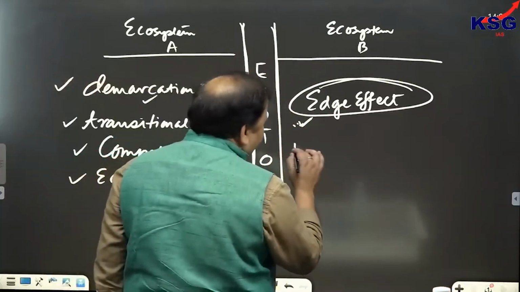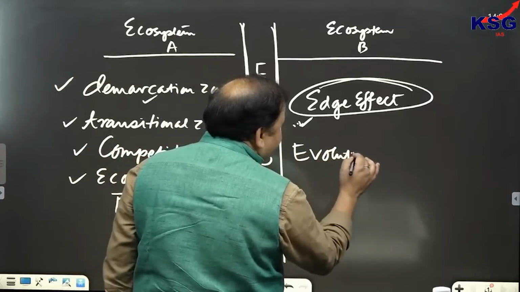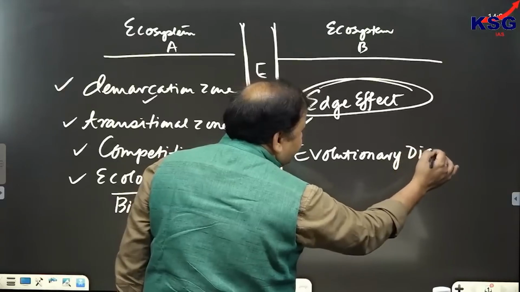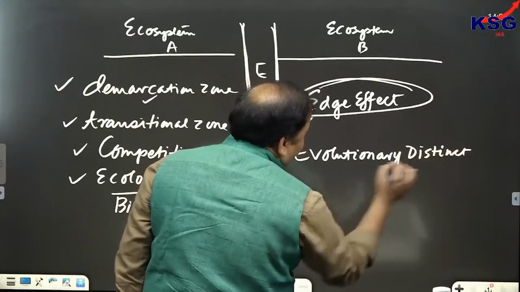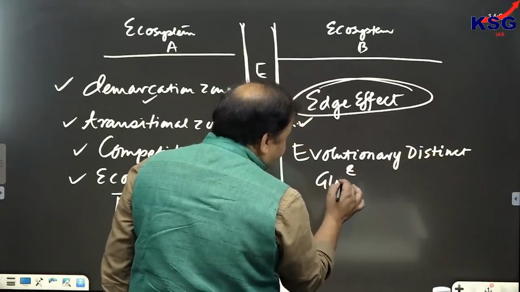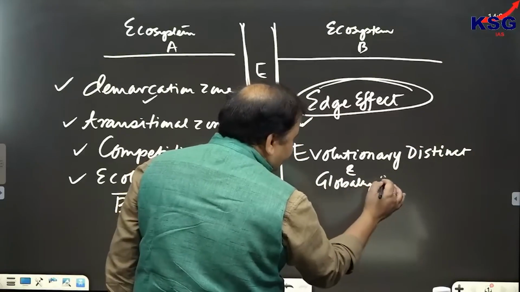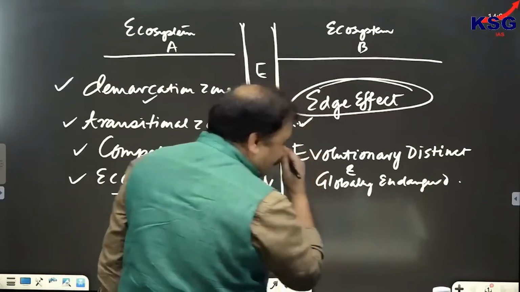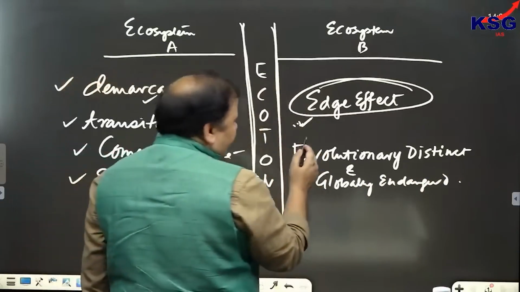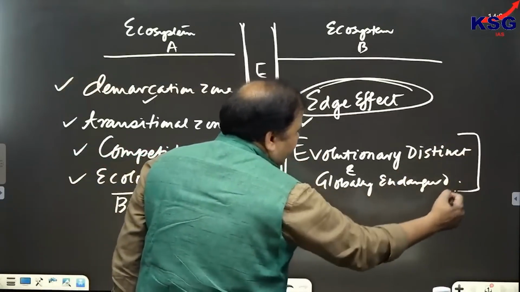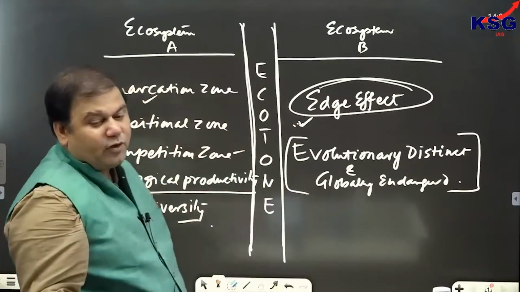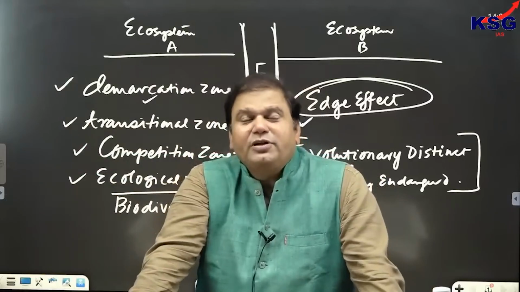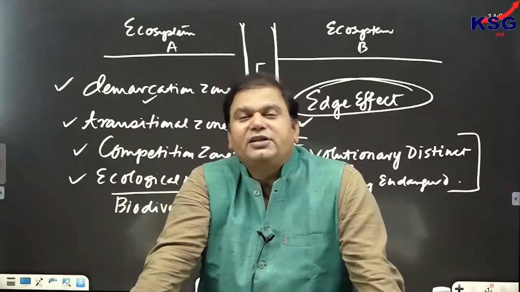It stands for evolutionary, distinct, and globally endangered. So, when we are saying that evolutionary, distinct and globally endangered are edge species, it means that they are the only surviving member of their genus on the planet Earth. Clear? So, they happen to be the only surviving member of their genus on the planet Earth.